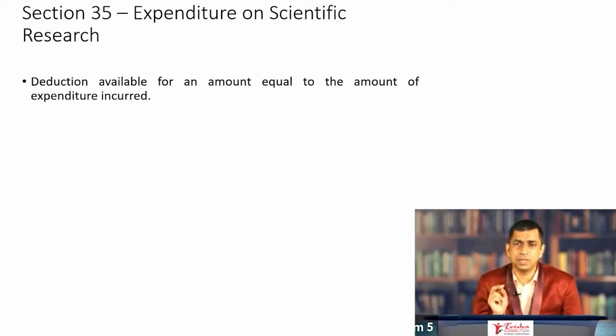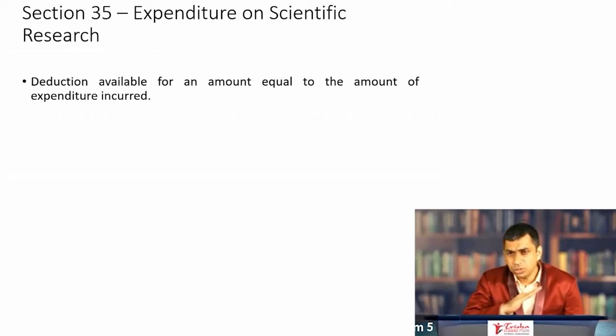Two very simple amendments. Section 35 is actually not an amendment that has taken place. Section 35 talks about deduction available for expenditure on scientific research. Section 35 was very famous for giving something called weighted deductions, where you spend 100 but you get a deduction of 125, 150, and in some of the previous years the deduction even extended to 200, or 200% of the expenditure incurred was available as deduction at one point in time.